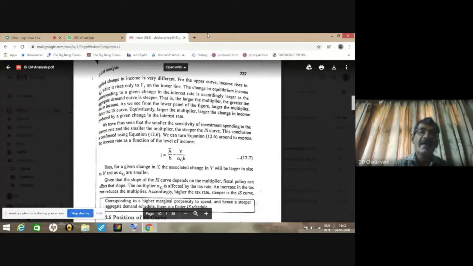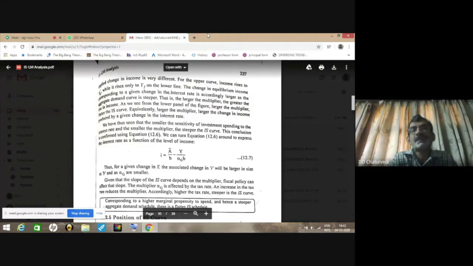But there is a negative relationship between the rate of interest on one hand, and B and alpha G on the other hand, because B and alpha G both are in the denominator. B means interest responsiveness of investment to the change in the rate of interest.